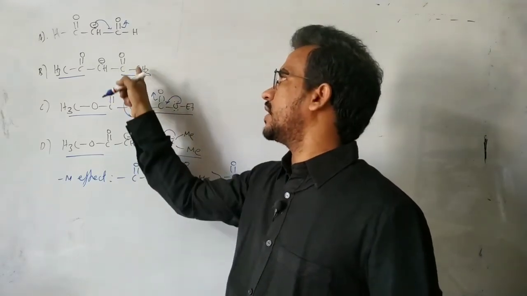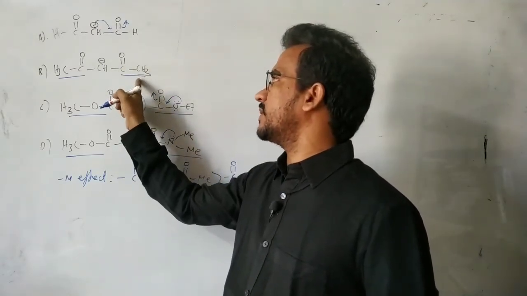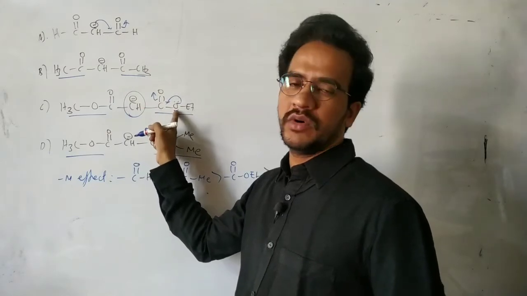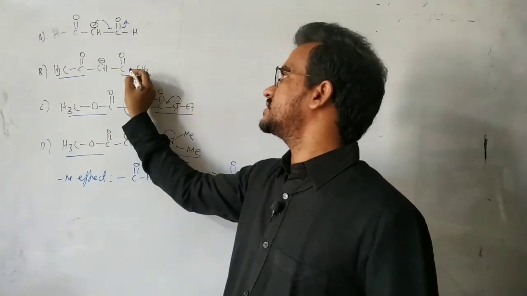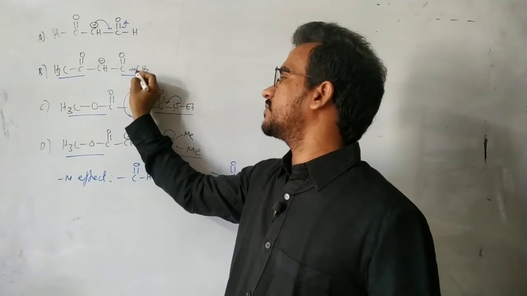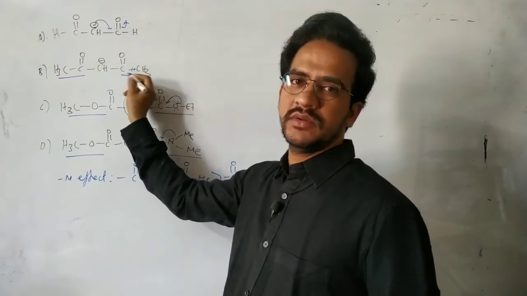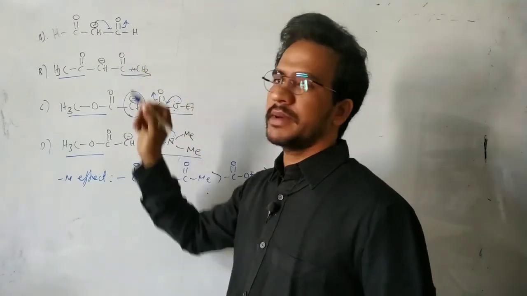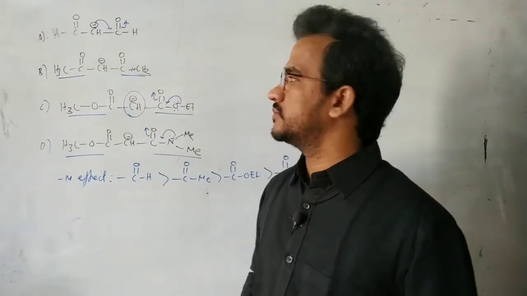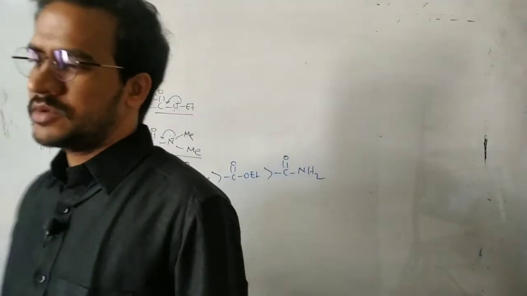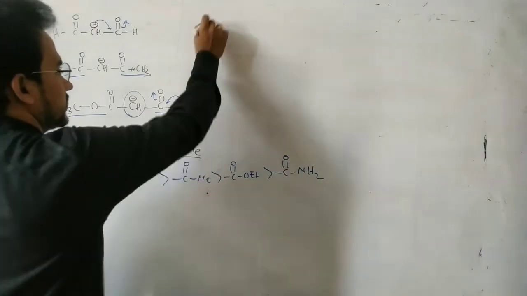And next are ketone and aldehyde, with no plus M effect like oxygen and nitrogen. Of course, here the plus I effect is slightly working, and because of the plus I effect the carbanion stability decreases. Here hydrogen is neither plus I nor minus I. So that is the stability order of the carbanions.